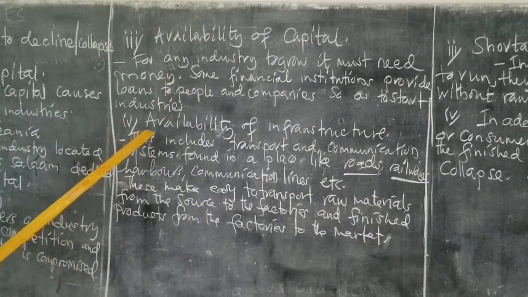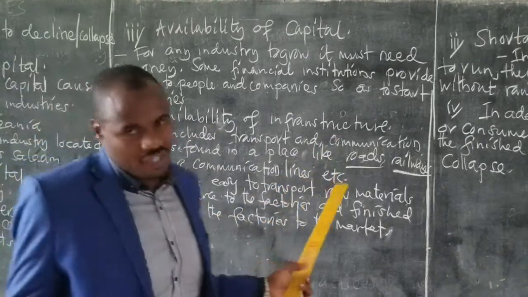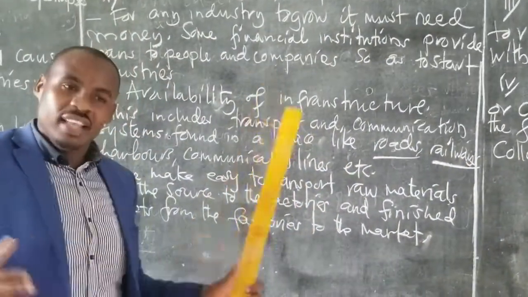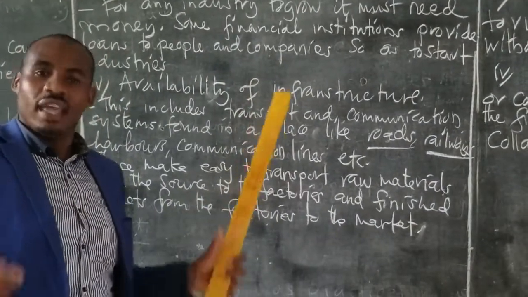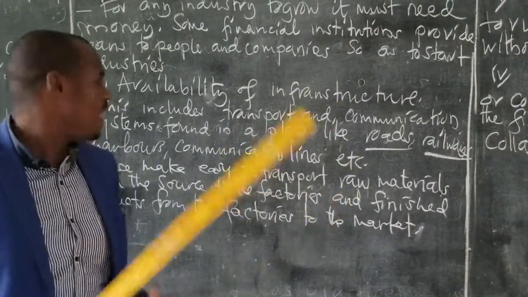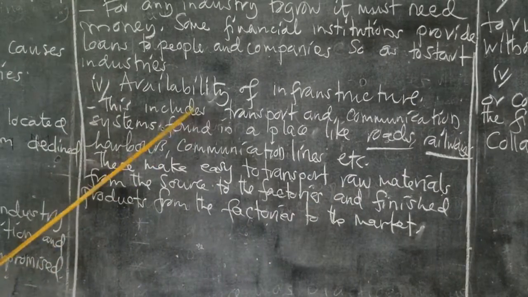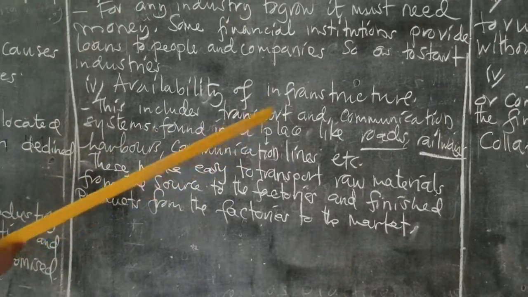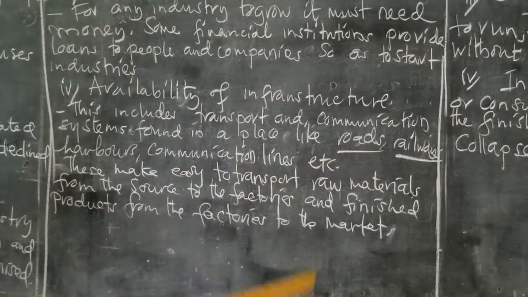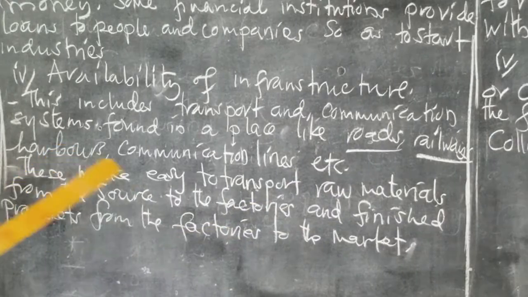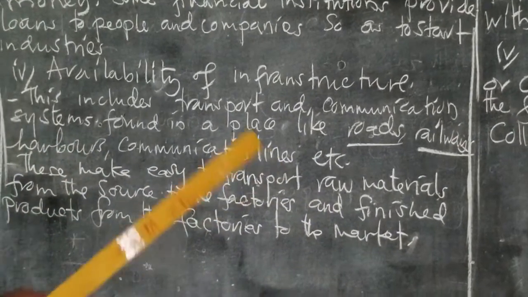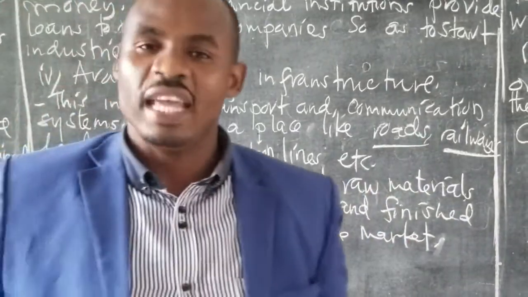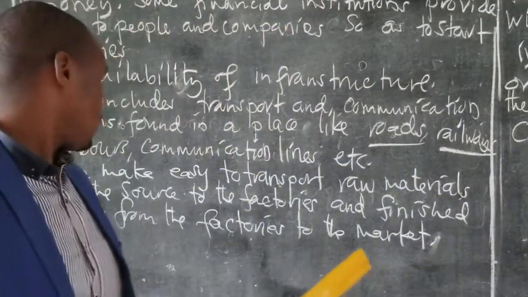Another factor we have is availability of infrastructure. Whatever the case, in order for industries to grow, the area must improve its infrastructure. This includes transport and communication systems formed in a place, like roads, railways, harbors, communication lines, etc. So these infrastructures are very, very important for the growth of industries.